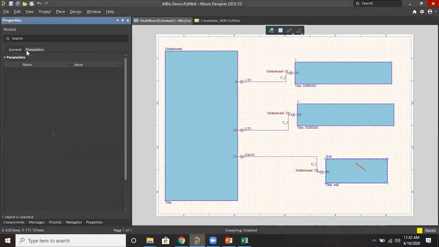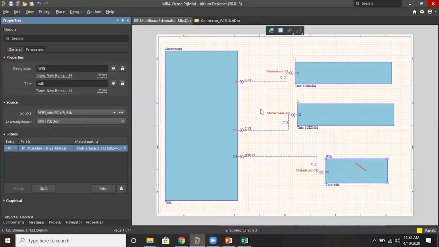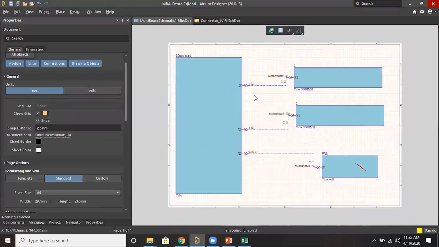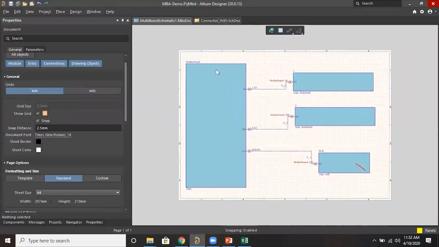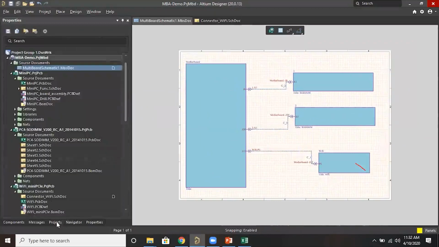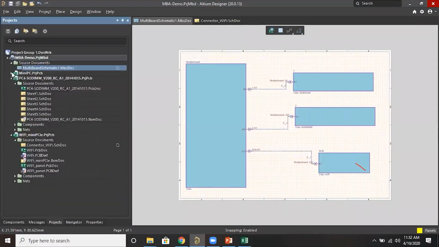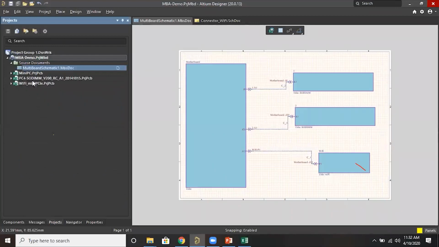Okay, so now you can see we have created our multi-board project and the multi-board schematic. After adding this project, automatically the complete project file will be added to the multi-board project: mini PC, SODIMM and Wi-Fi.